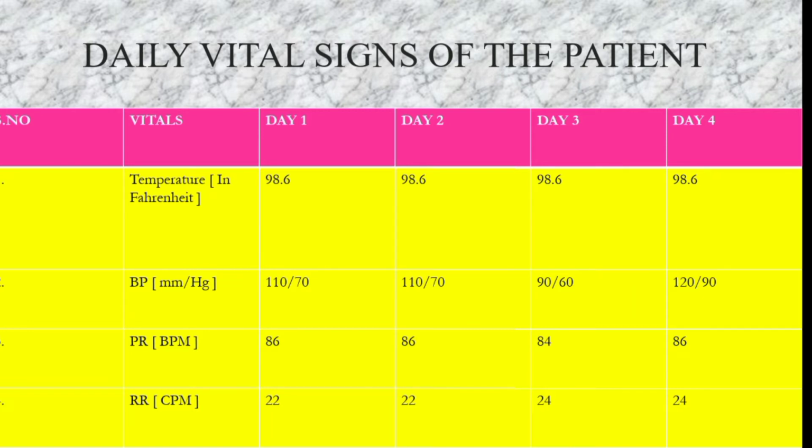And the pulse rate is 86 beats per minute. So it is also just slight fluctuations like 86, 86, 84, 86. And respiration is 22 cycles or counts per minute and 22, 24. So these are the fluctuations observed in the vitals of the patient.